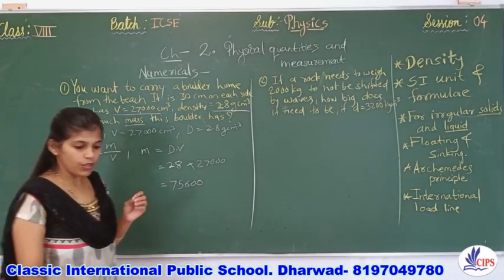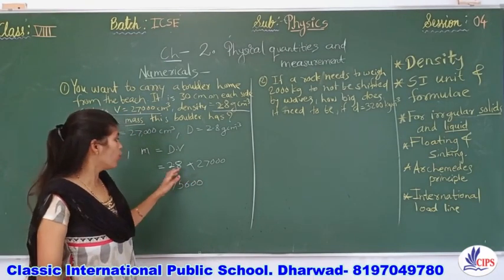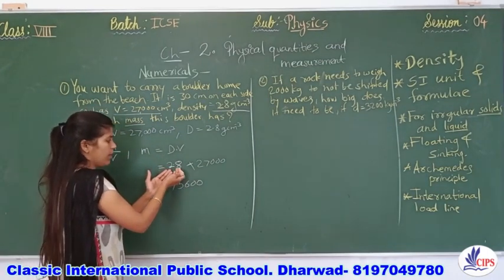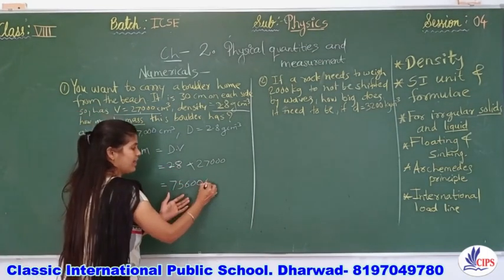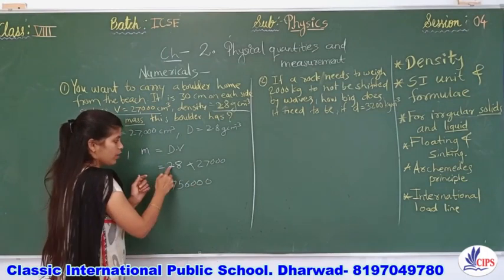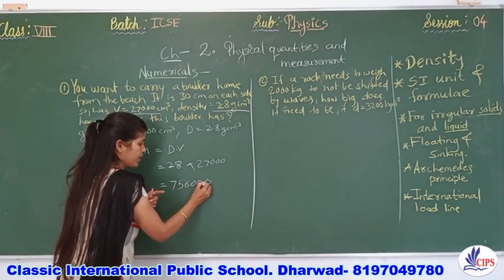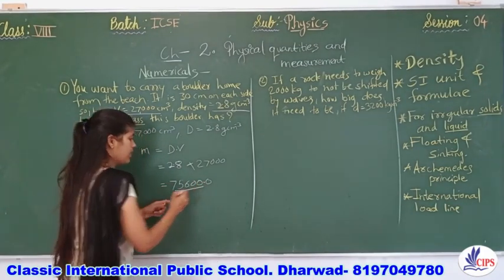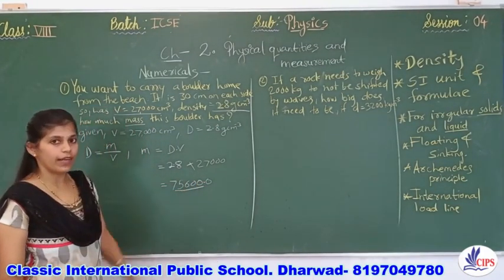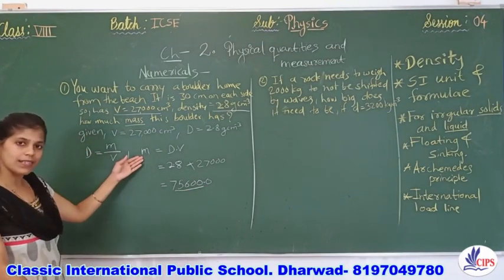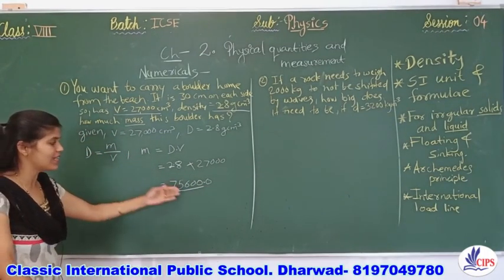Okay, now if you know the basic table of 28, you will get the answer like this, right? But it is 2.8, so after one digit you need to put a decimal point, so it will come exactly 75,600. Now they have asked you the mass, right? Mass is this much.